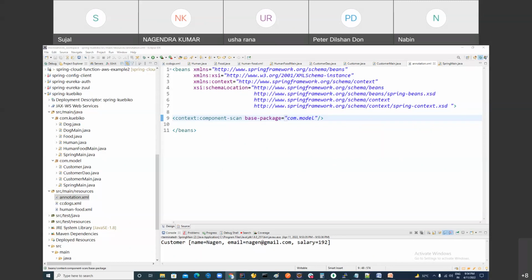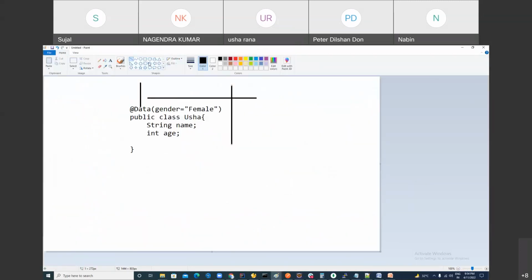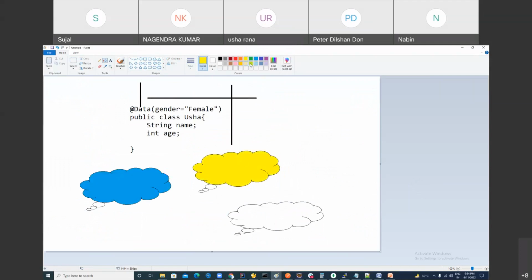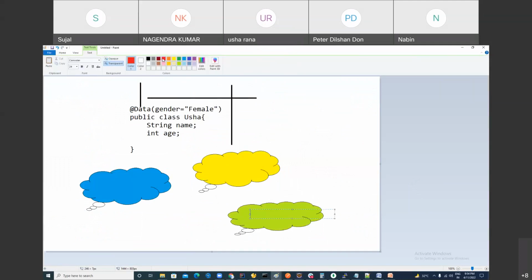You got it? See, another approach is Java-based configuration. So we have three approach of using Spring. Can you help me, Usha? How many approach we have to use Spring? Three approach. One is XML based, and second one is annotation based. Third one is Java based configuration. I'm going to use Java file only. Java based config.